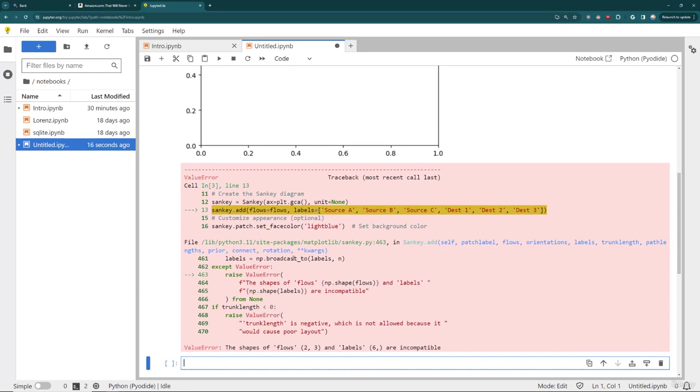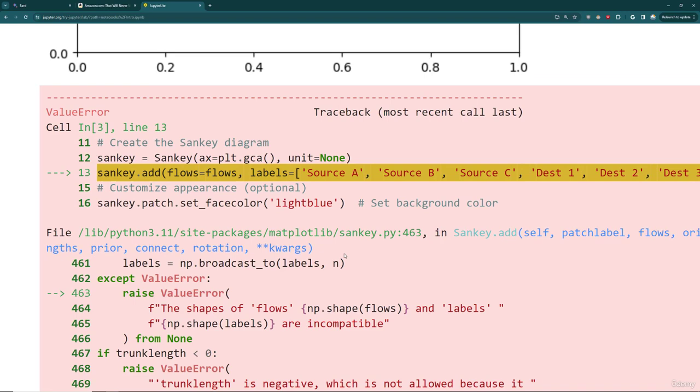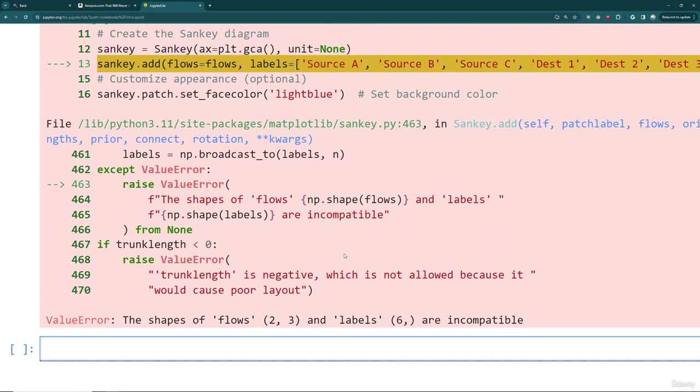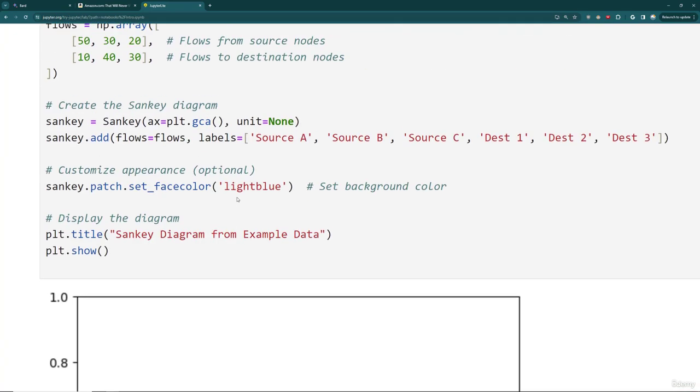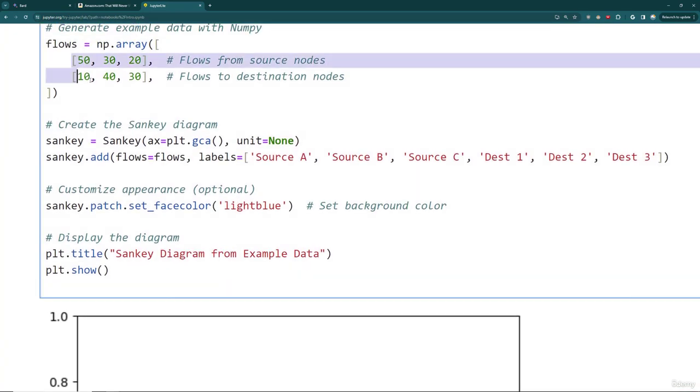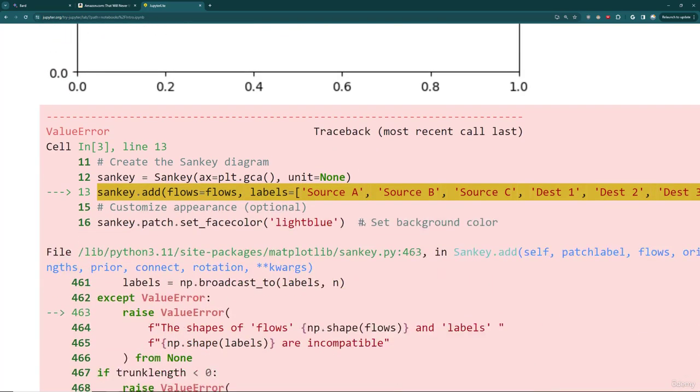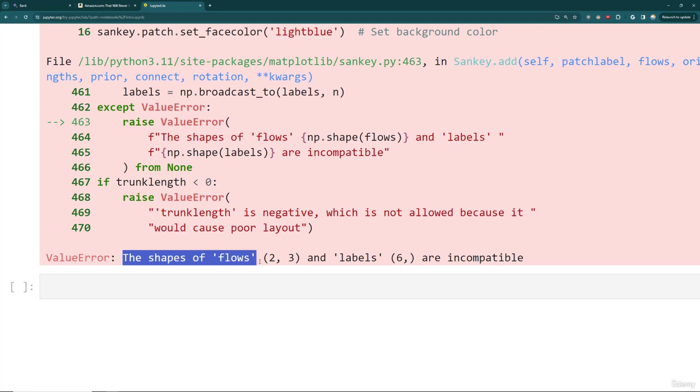And you can see that it technically got a value error. So what's the error? Is this a hallucination? Maybe, maybe not. But you can see here, this is probably a lot more of a hallucination than our first example of the Netflix story being fake. You can see that it's actually just giving you values that don't really make sense. Here it has 2 by 3, but then you can see it has 3 sources and 3 destinations. So it kind of looks like it wasn't actually matching up here because it's misunderstanding how the shapes of flow, 2 by 3, and the labels, 6, are incompatible.